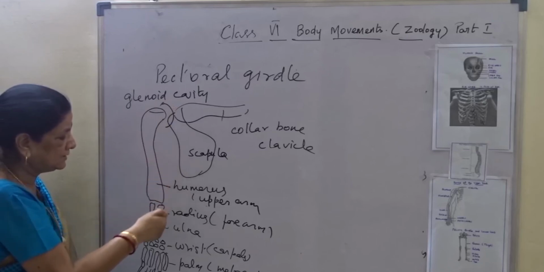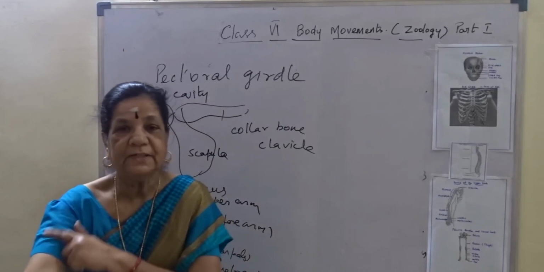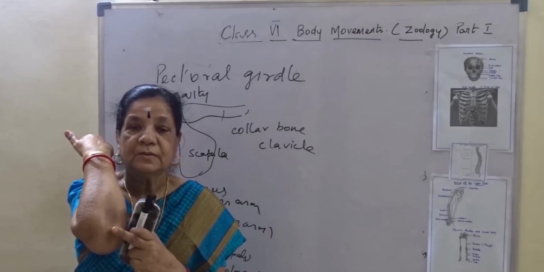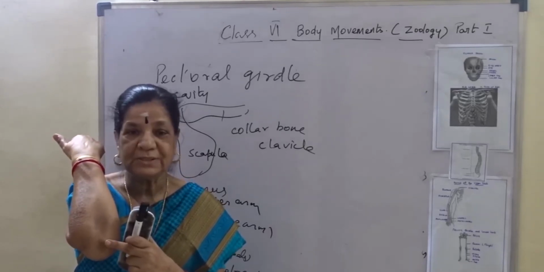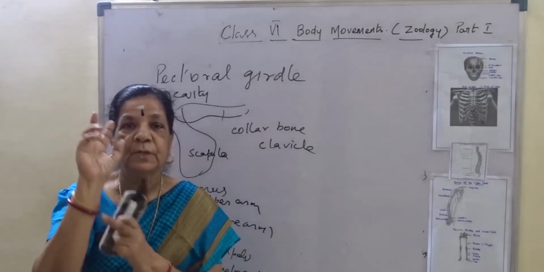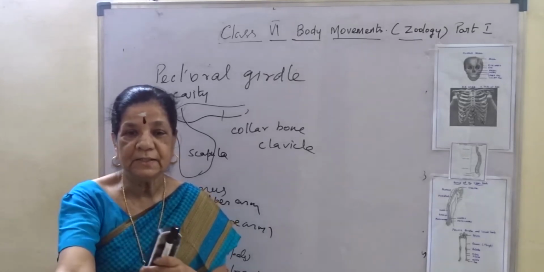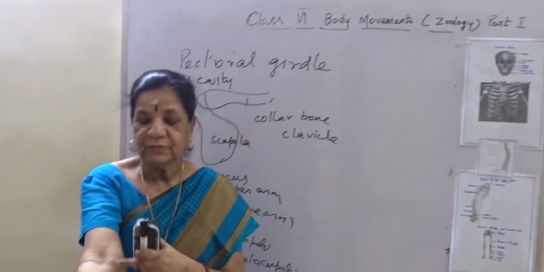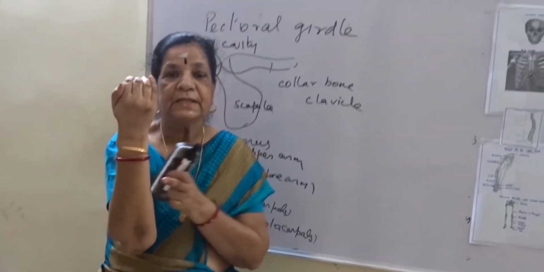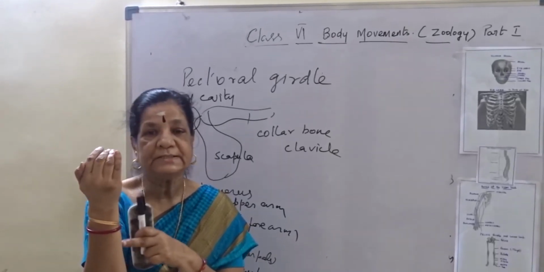And following that are the radius and ulna. Now I am showing here, this is our upper arm, and this is the elbow joint, and this is our forearm. The forearm is formed of two bones, radius and ulna. When you stretch your hand, the radius and ulna remain parallel to each other. When you fold your hand, they overlap. That is the forearm, radius and ulna.